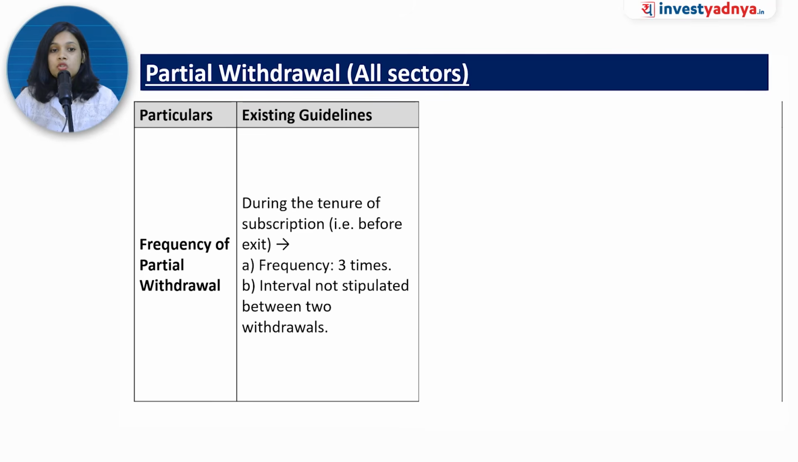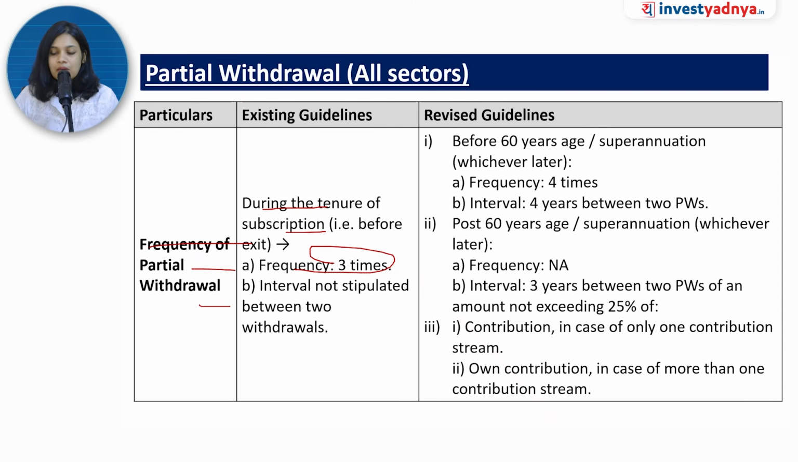Now let's look at what has actually changed. So what is the frequency? पहले जो था tenure of the subscription में frequency was 3 times. Means before exit क्या था पहले कि normal exit was considered 60 years. Okay, so normal exit means before 60 years she can withdraw, frequency 3 बार she can partially withdraw from the NPS. But there was no interval: if you are withdrawing 3 times, like 1, 2, 3, what should be the gap between each withdrawal? That was not stipulated.